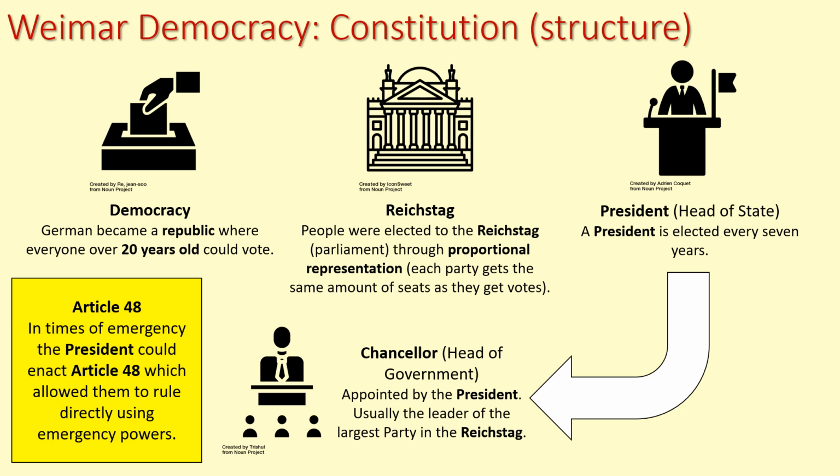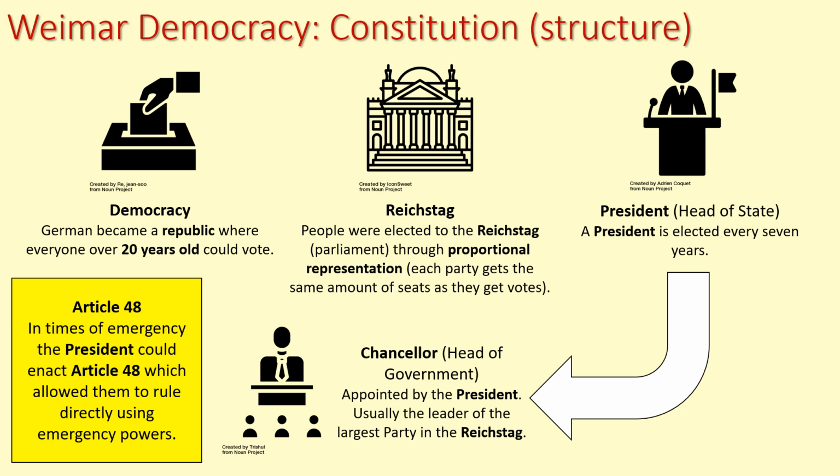what they didn't anticipate, and what it leads to, is that no one party ever gets more than 50% of the seats. Because to get 50% of the seats, you'd have to get 50% of the people wanting that one party. But you've got lots of different parties here. It's not just one or two. And that means that often you get parties which struggle to get even anywhere close to 50% of the vote. You know, they're getting 20% or 30% of the vote.